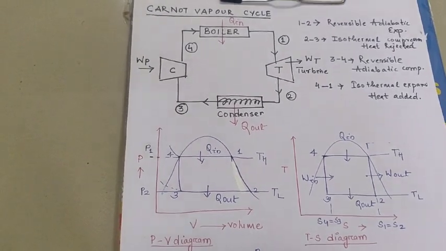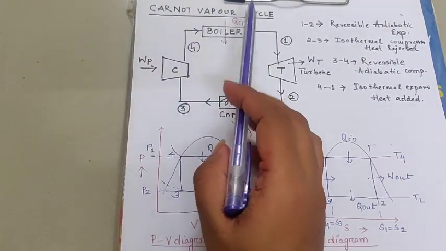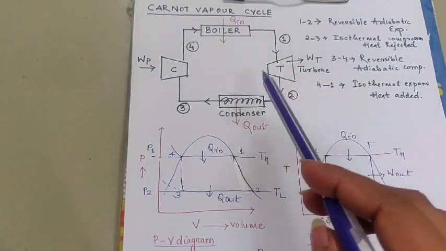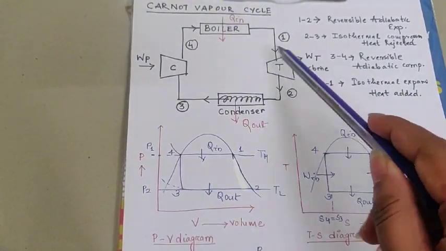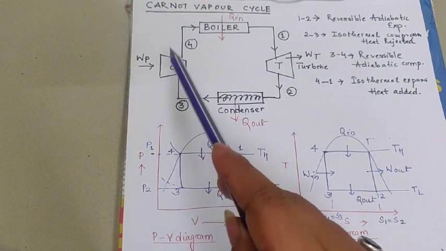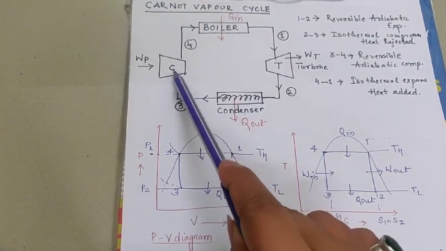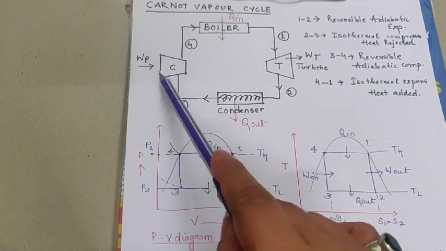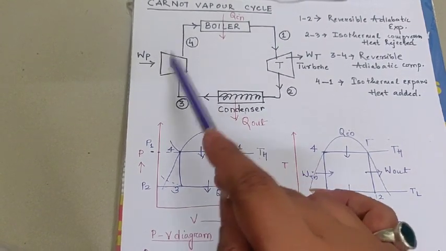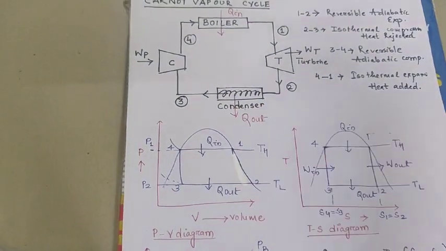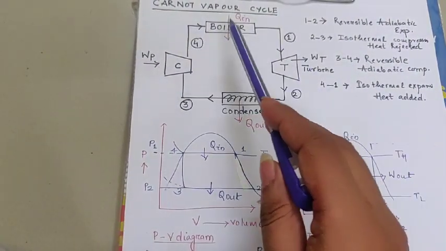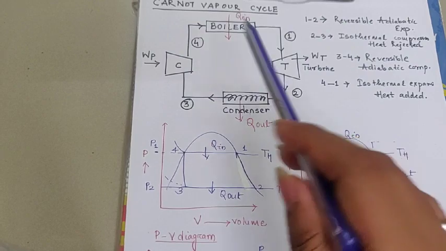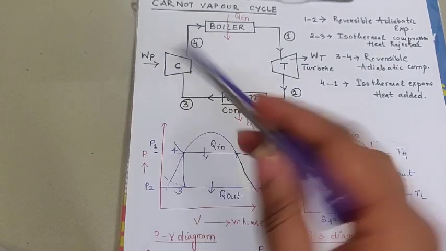In the Carnot vapor cycle, there are four major components. The first is the boiler, then the turbine, the condenser, and the compressor. In this part, we can put any compressor or any pump or any feed water pump, you can consider any one. But the four major accessories are there: boiler, turbine, condenser, and compressor or pump or feed pump.